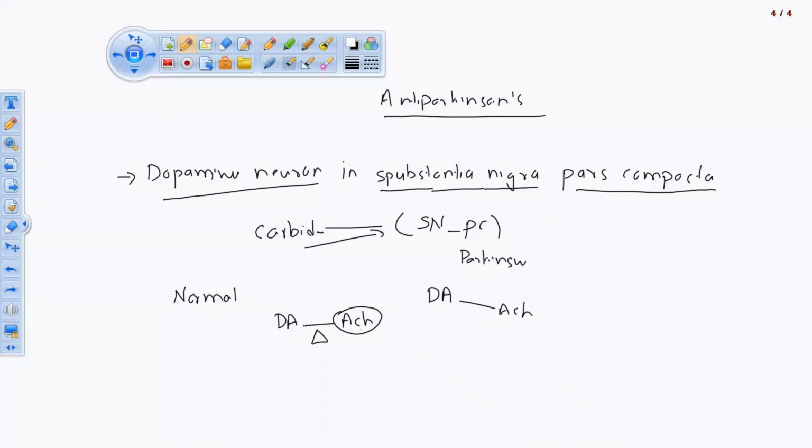Normal means both remain in balance, where the dopamine and acetylcholine are in balance in the basal ganglion cholinergic system, okay. There is no disturbance within the cholinergic system. It means that if acetylcholine is in low form and dopamine is in higher concentration, then this person is not normal, this person has Parkinsonism, affected with the disease called Parkinsonism. Another technical name for this is Wilson's disease.